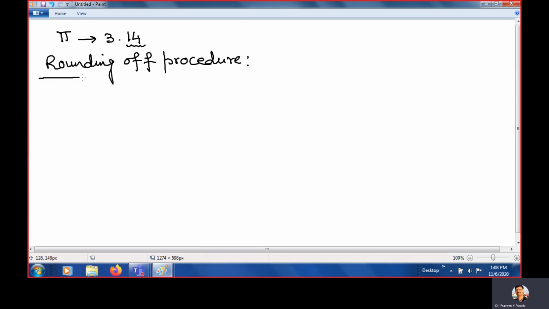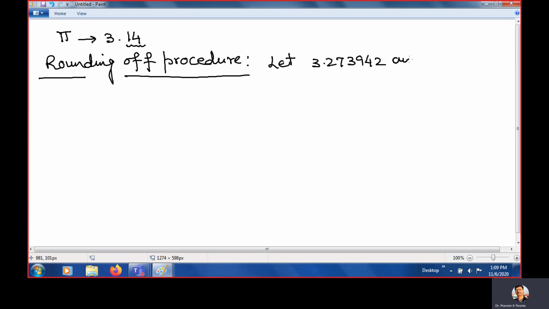Now, the question comes, what is the rounding off procedure? In the rounding off procedure, there are 2 important notes. Let us suppose the number is 3.273942. This is the number. Clear?